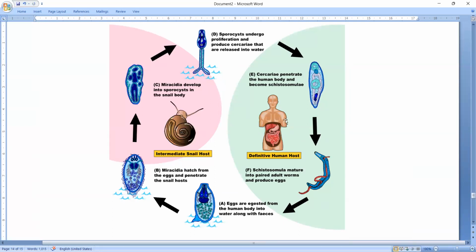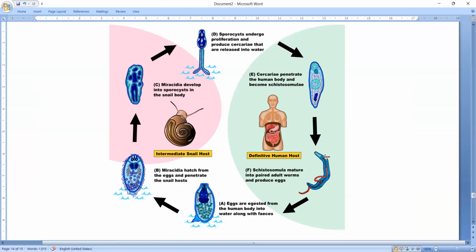Okay, so if you observe here in the human, in the urinary bladder or urethra, in the blood capillaries of the region, the male and female of the couple copulate. The female or male do not copulate with any other pair. Okay, so only these two copulate. And this female produces many eggs, approximately 3,000 eggs per day.